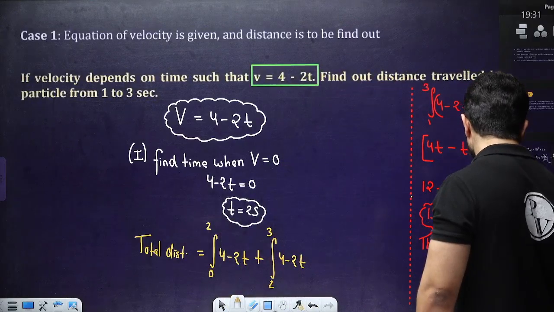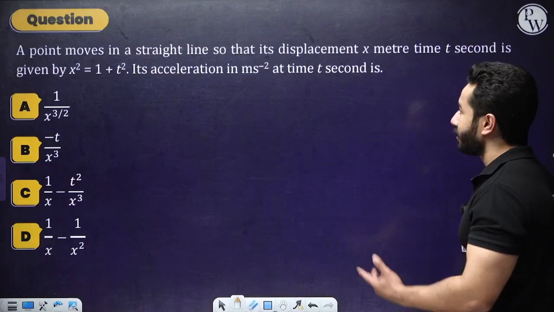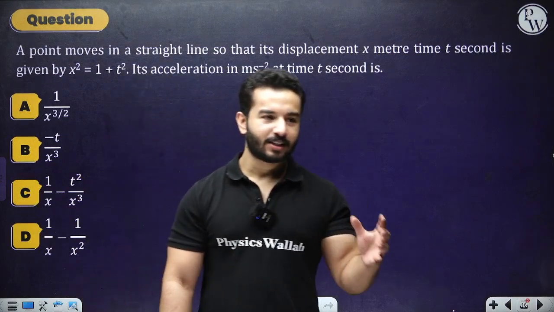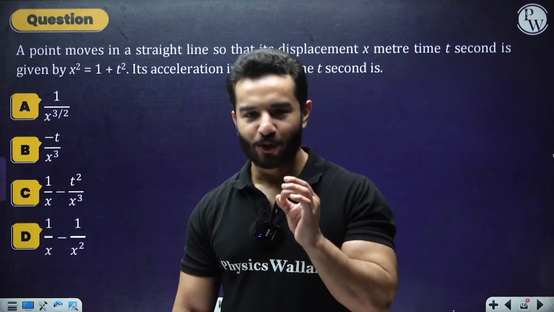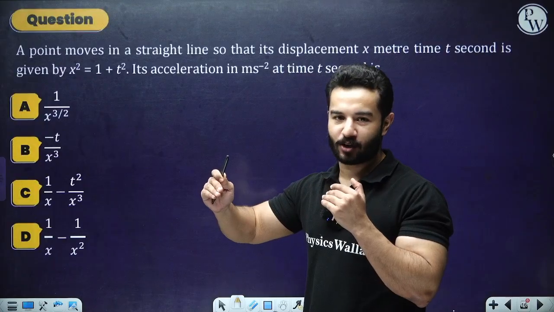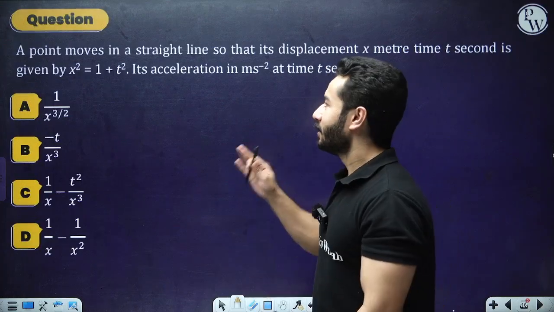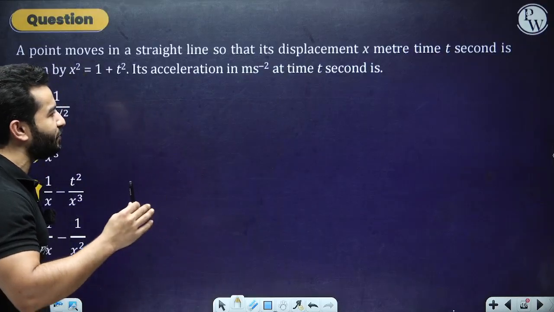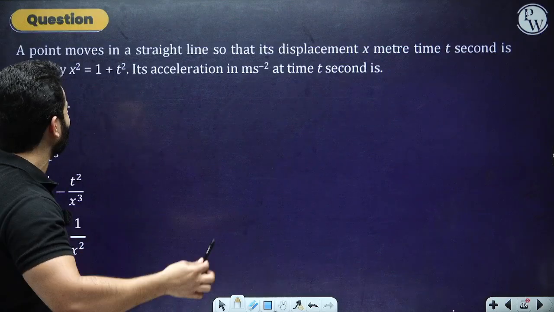Now let's move to some questions, and I've got a question for you. The question says, and see, I know that this is recorded, but I really want you to solve it. I'm going to solve it anyway. So whenever I read a question for you, I'll step aside for a moment, pause the video, quickly solve it, then I'll come back. The question says a point moves in a straight line so that the displacement x meter at time t seconds is given by x square equals 1 plus t square.